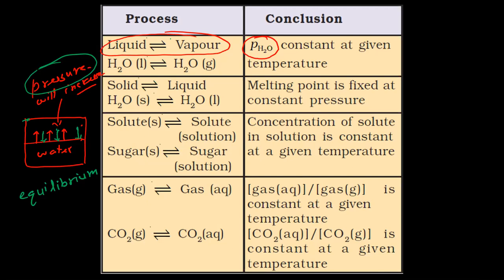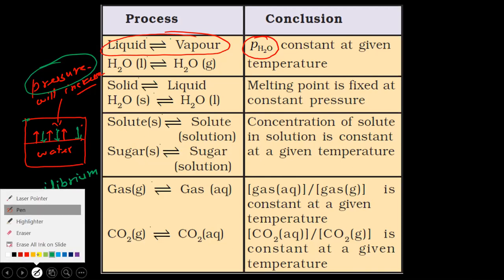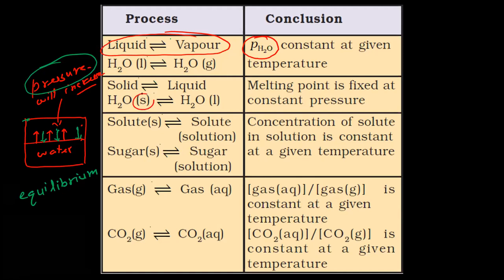Solid liquid equilibrium, the next one, means ice and water. H2O solid means ice. The melting point is fixed. It can happen only at 0 degrees Celsius, not at any other temperature. So 0 degrees Celsius means the melting point is fixed. So any one parameter will be fixed.